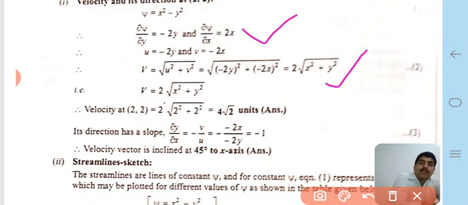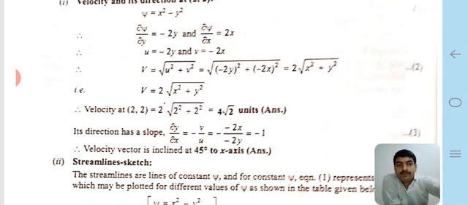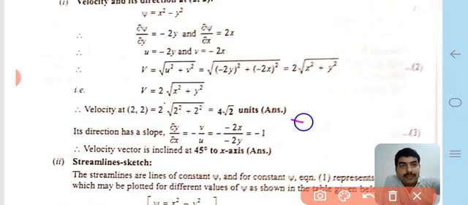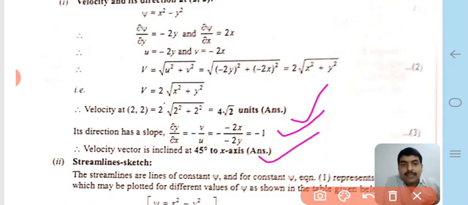The magnitude of the velocity is 4√2 units, and its direction is dy/dx = -v/u, that is tan θ, with the value of tan θ equal to -1. Therefore the velocity vector is inclined at 45 degrees to the x axis.